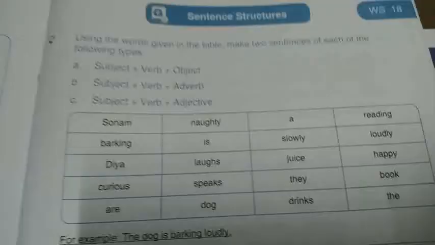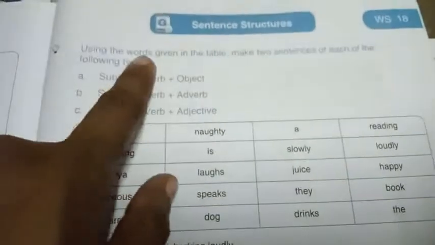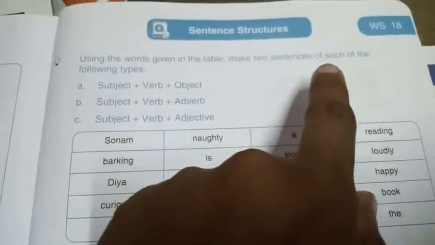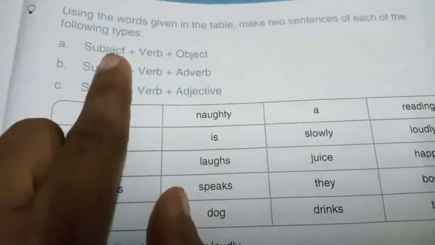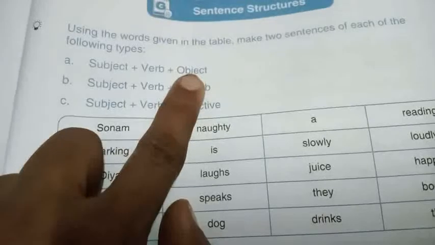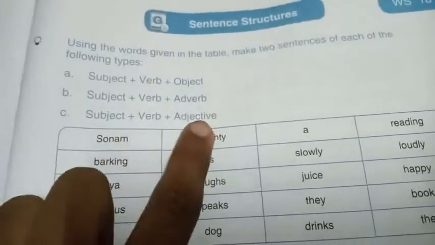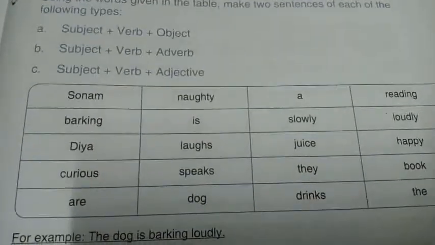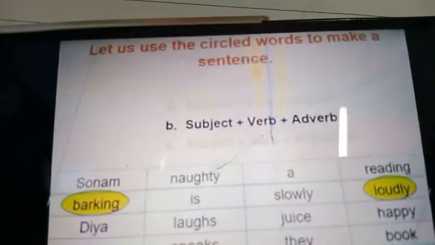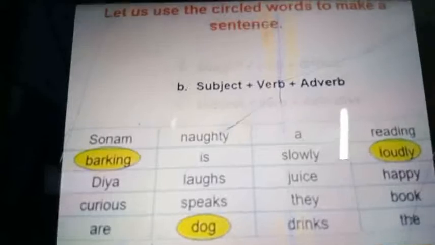Great, my dear children. Let us see worksheet number 18, question number 1. Using the words given in the table, make 2 sentences of each of the following types: subject, verb plus object; subject, verb, adverb; subject, verb, adjective. Here are some words given in the table column, right? Let us see one example sentence, subject, verb, adverb.